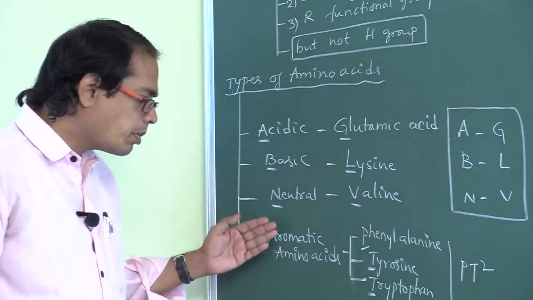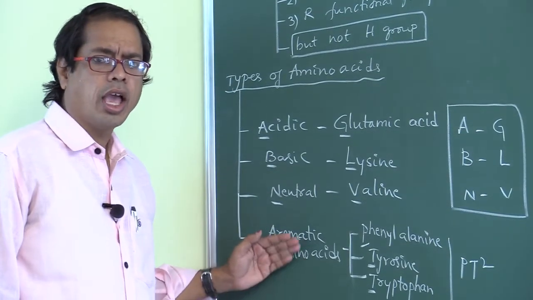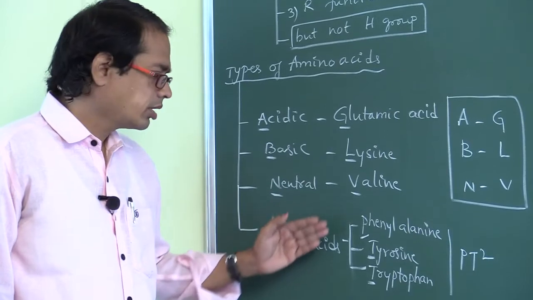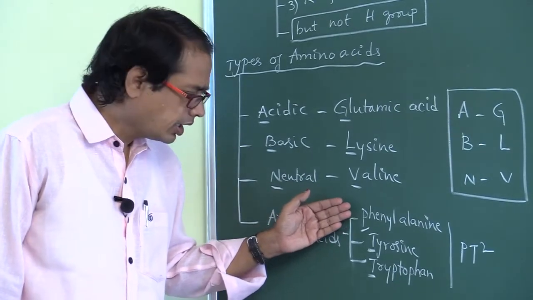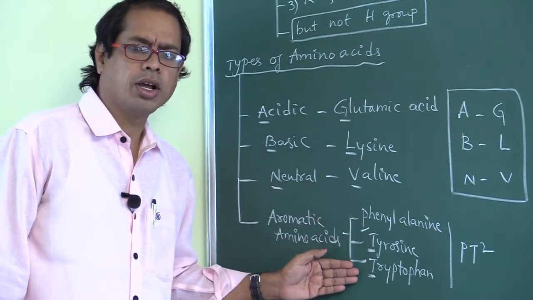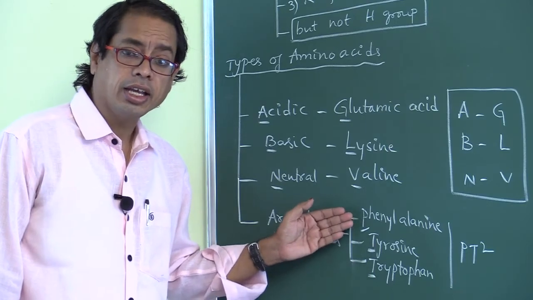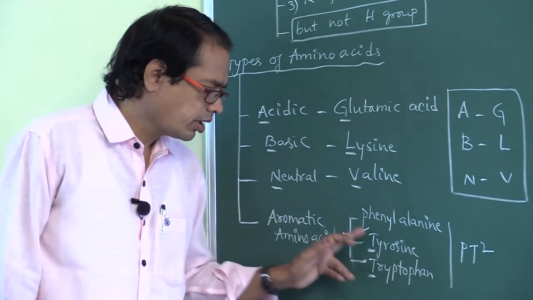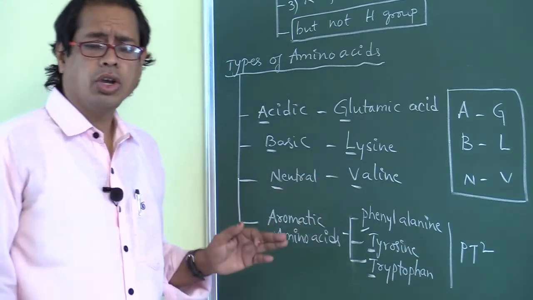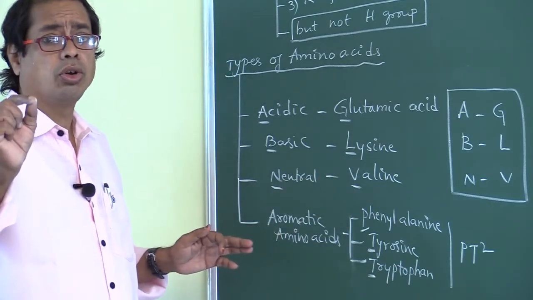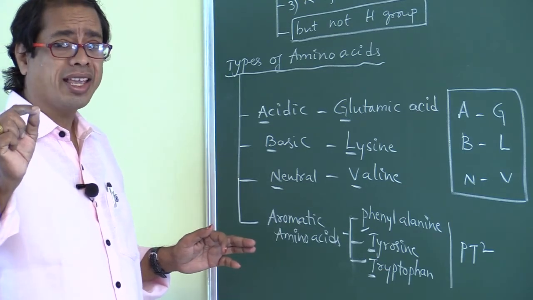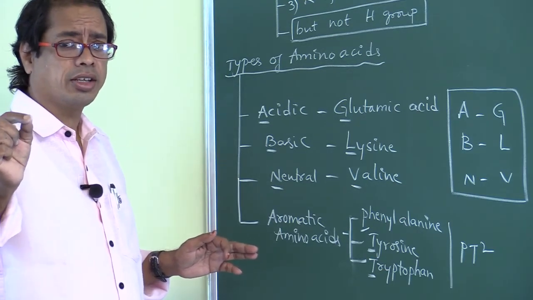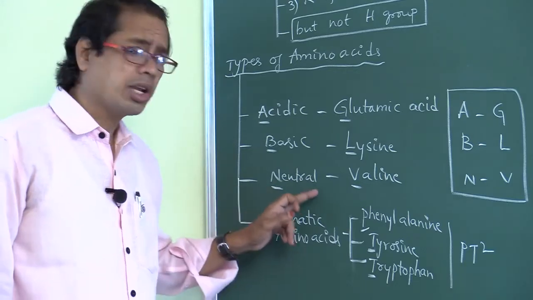And aromatic amino acids are also there. Aromatic amino acids are phenylalanine, tyrosine, tryptophan. Code means PT square. So acidic amino acid, glutamic acid; basic amino acid, lysine; neutral amino acid, valine.